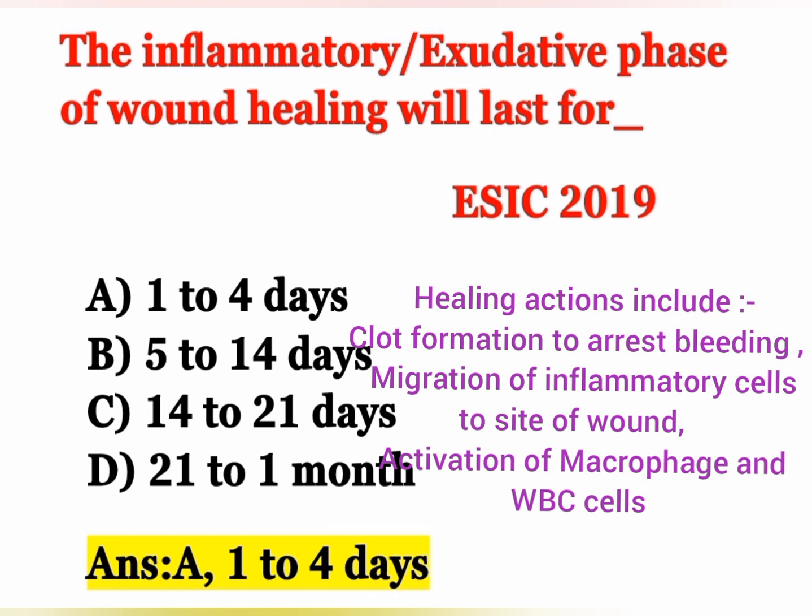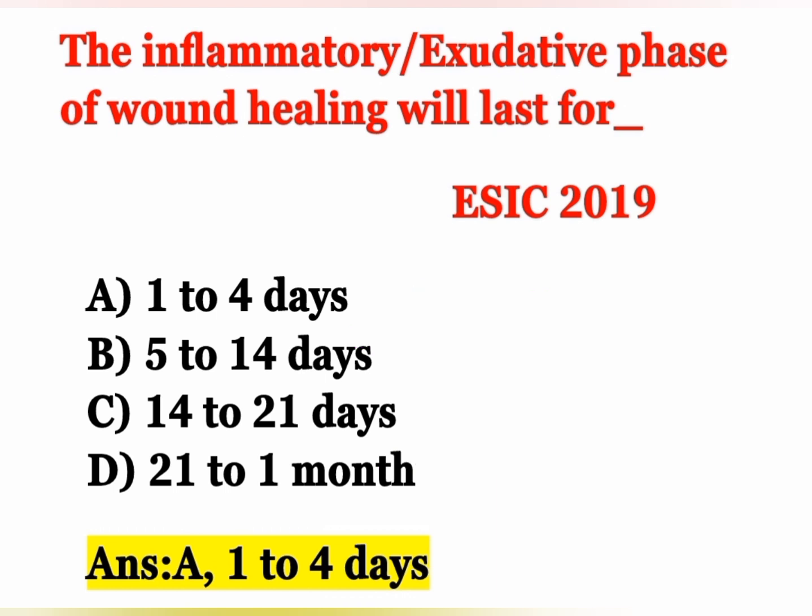The main healing actions include clot formation at the injury site to arrest bleeding, migration of inflammatory cells to the site of the wound and activation of macrophages. This is the healing action that occurs in the exudative phase.